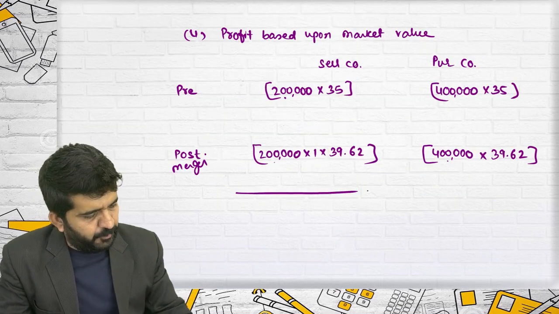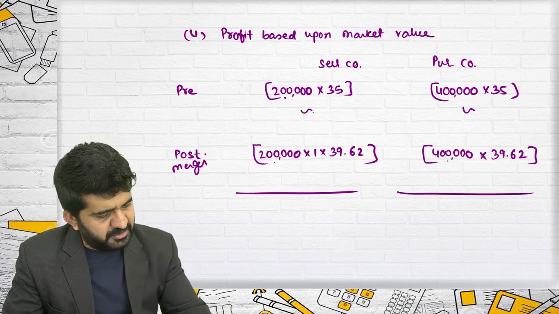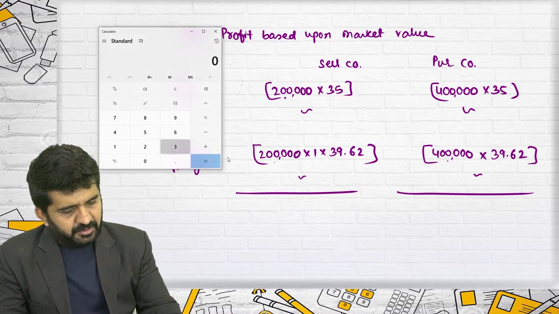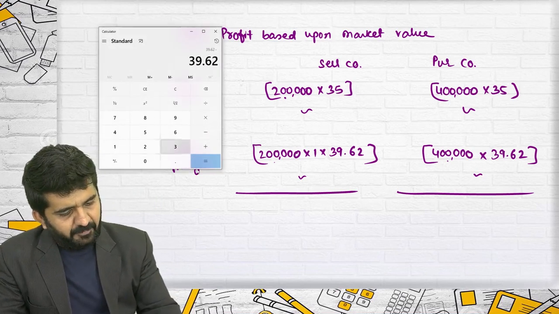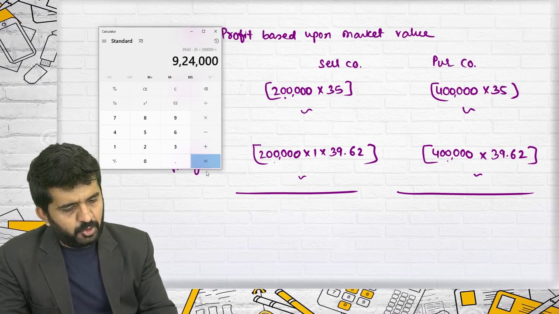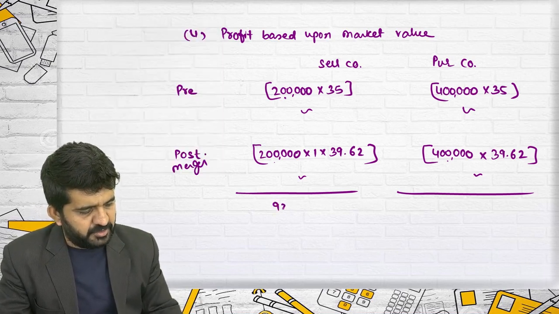What will be the profit or loss? You can find out this answer, but I can do this. 39.62 minus 35 multiplied by 2 lakhs. It is 9,24,000.